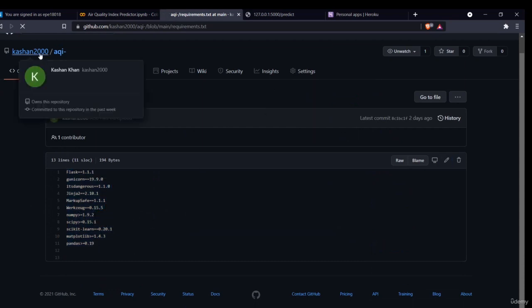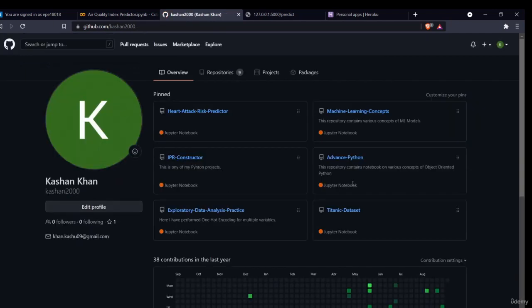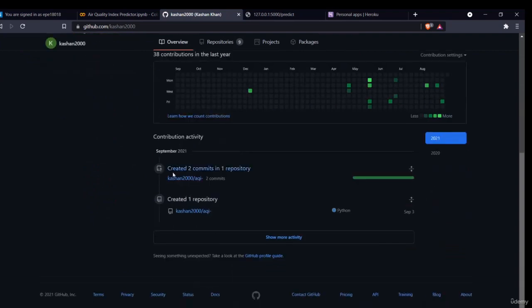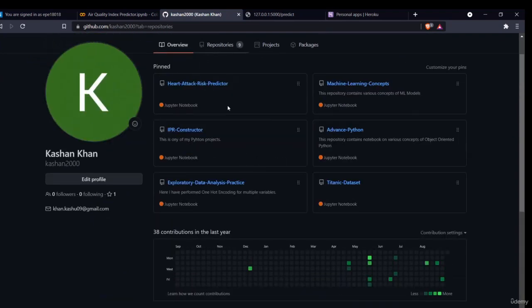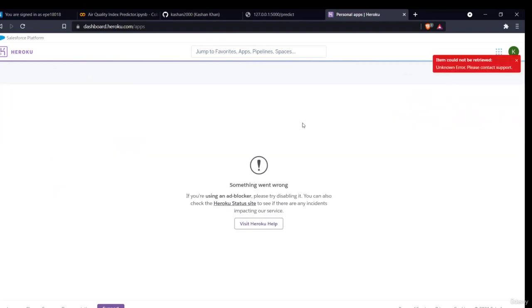Now what I have done is I've imported all my files into my GitHub folder. So now I'll simply go to my Heroku platform, log in here, and click on new. I'll say create a new app.